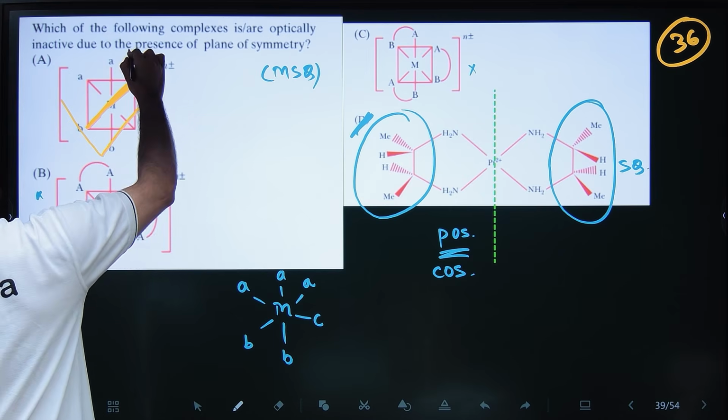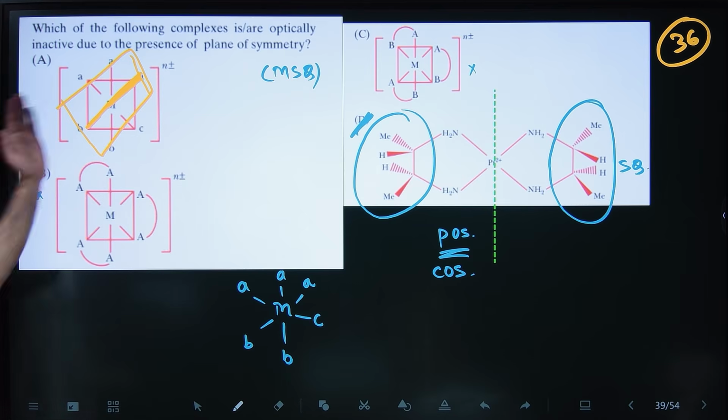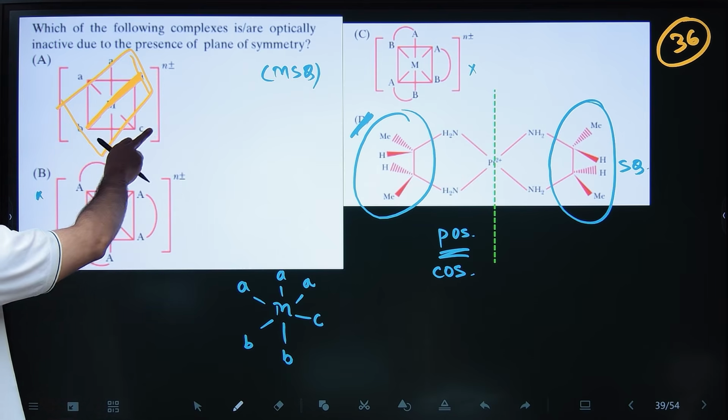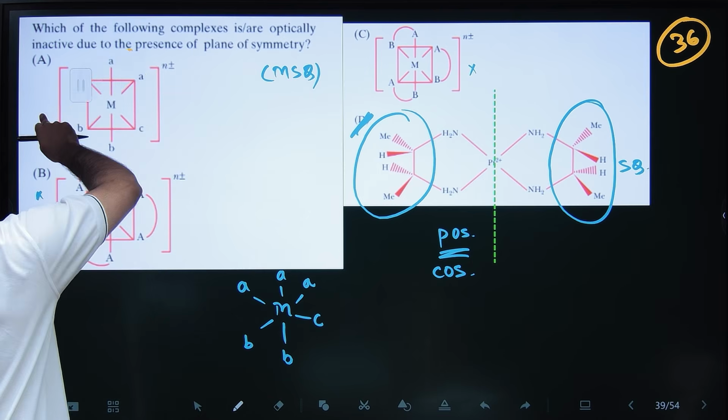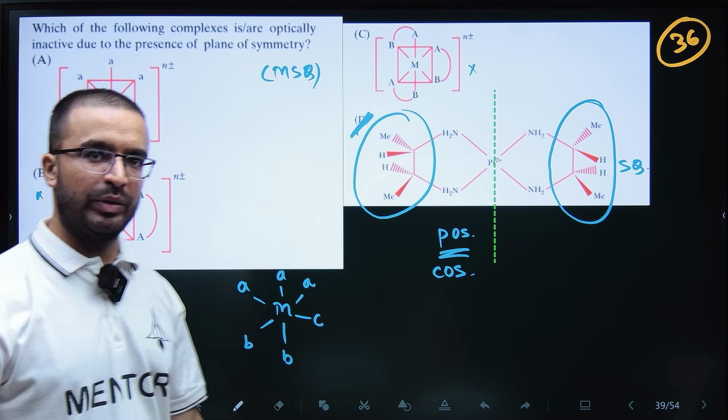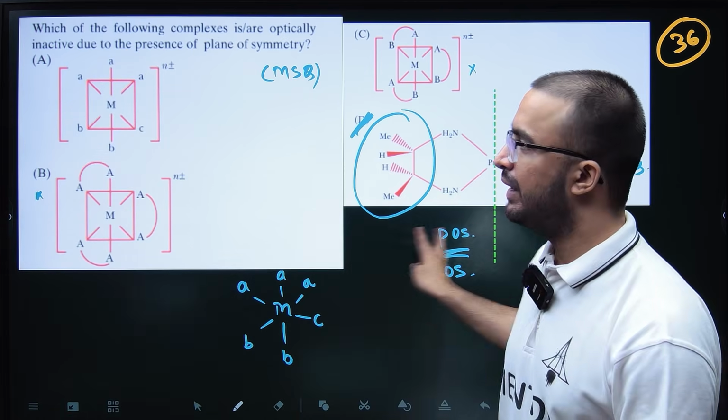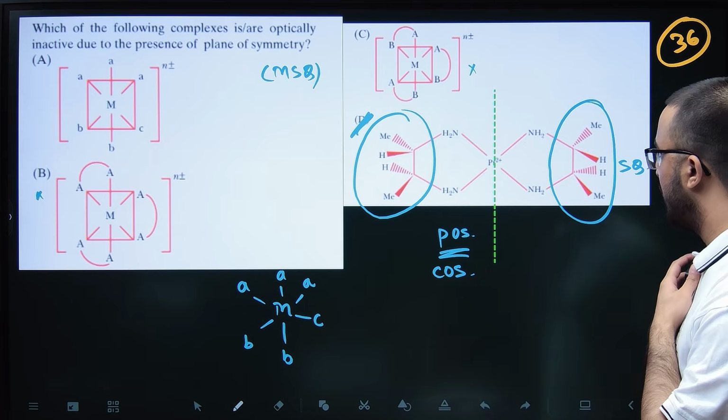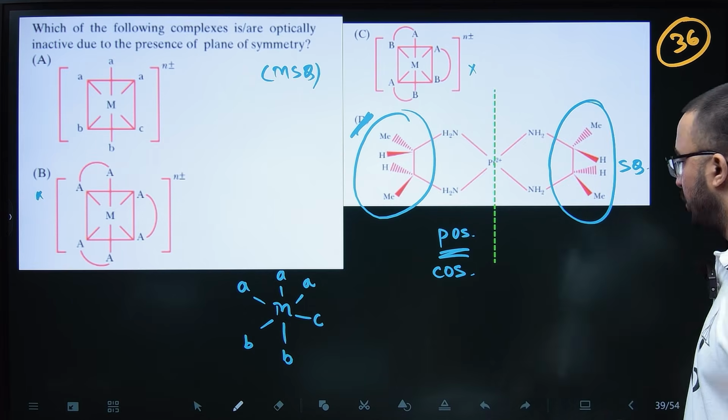Something like that. So this plane will cut diagonally, and C and C will reflect each other. So that will be optically inactive. Then A and D would have been the answer, but in this case, D would be the answer. Okay, chalo.